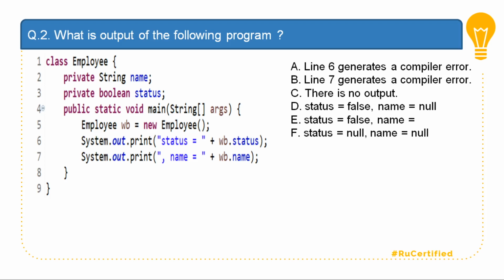One of the rules that you need to remember is that whenever you create an object, all the instance variables are initialized to the default values. The references are initialized to null and other data members are initialized to their default values. Out of that, the boolean is initialized to the default value false. So status will be initialized as false and name will be initialized as null. Your output for this program would be status is equal to false and name is equal to null.